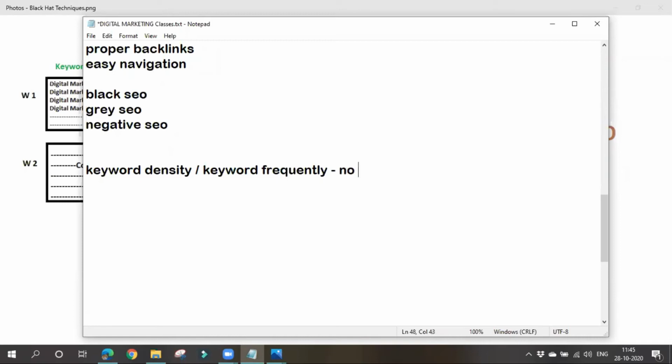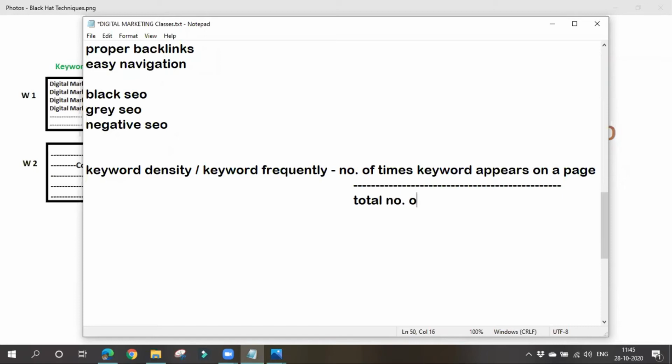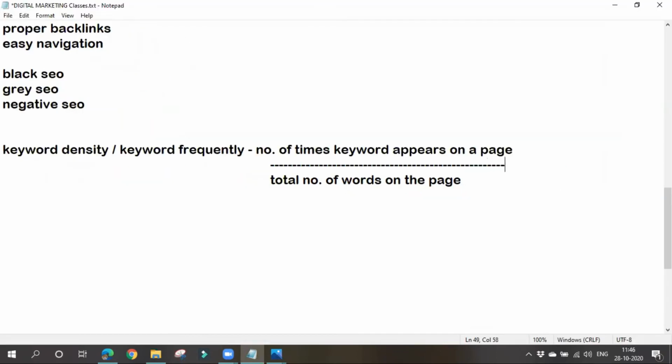So this can be determined as the number of times a keyword appears on a page, divided by the total number of words on the page, into 100.